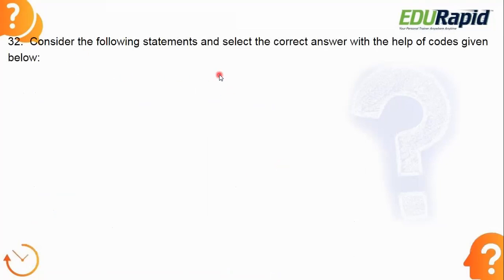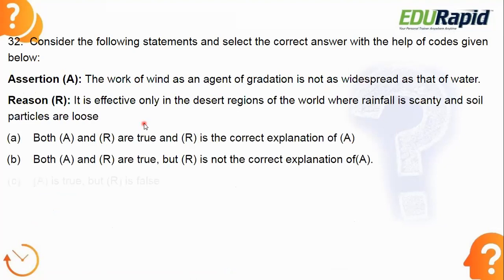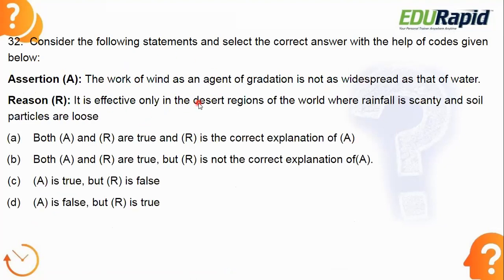Consider the following statements and select the correct answer with the help of codes given below. Here an assertion and reason question is there. In assertion, the work of wind as an agent of gradation is not as widespread as that of water.